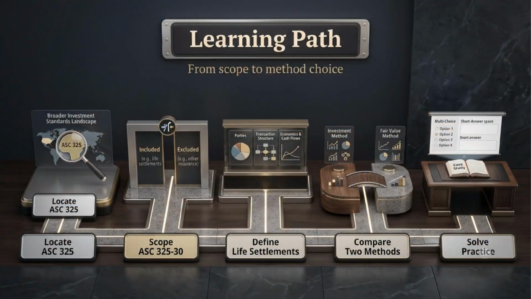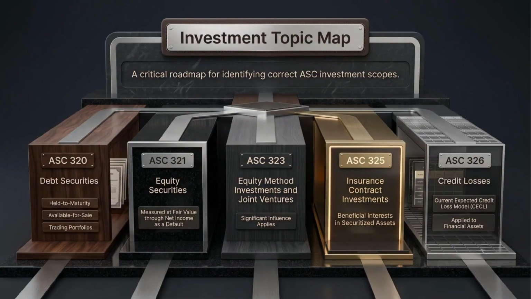Here is our learning path for this video. First, we locate ASC 325 within the broader investment standards. Then we move into ASC 325-30, which deals with insurance contract investments. After that, we define life settlement contracts, compare the investment method and the fair value method, and finally apply the rules through practice. The goal is simple. By the end, you should know not only what the rule says, but where the income goes and when it appears.